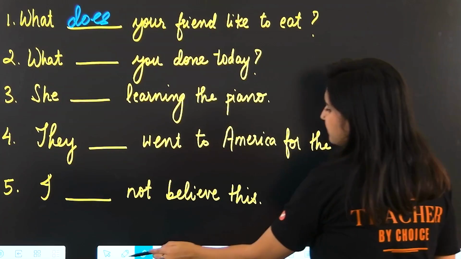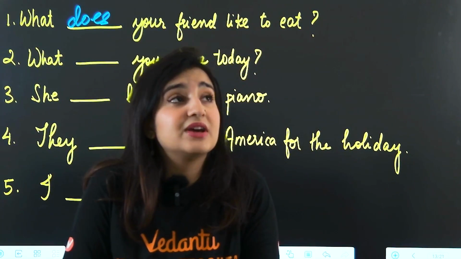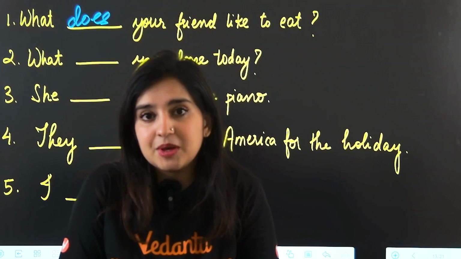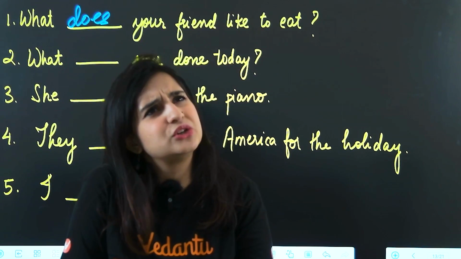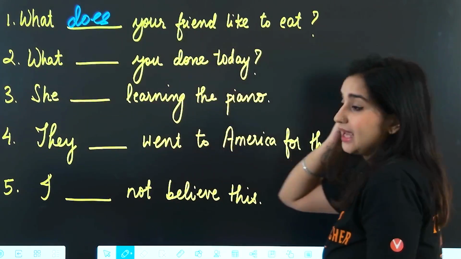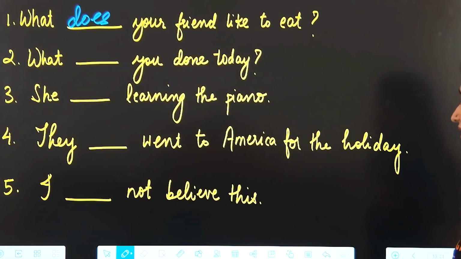You can also make the question, what did your friend like to eat? In very specific cases when you are talking about something in the past. Maybe a childhood friend and you're like, what did your friend like to eat? That's very specifically a question about the past. In that case, we can use did, okay? What blank you done today?